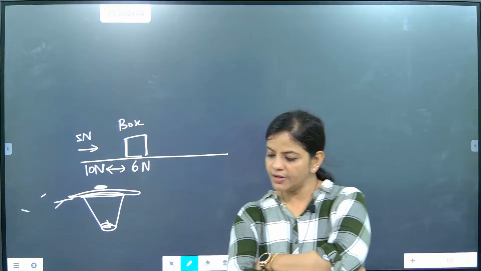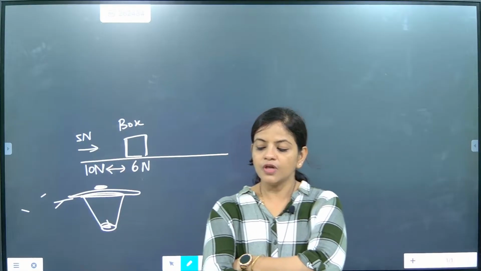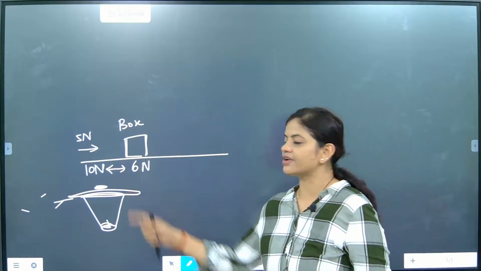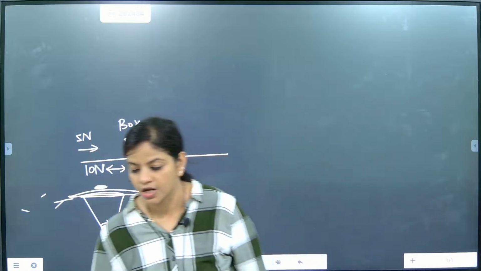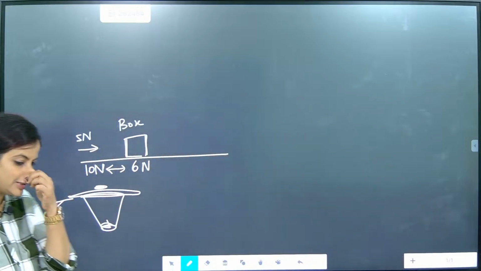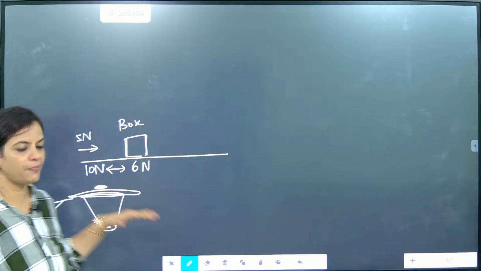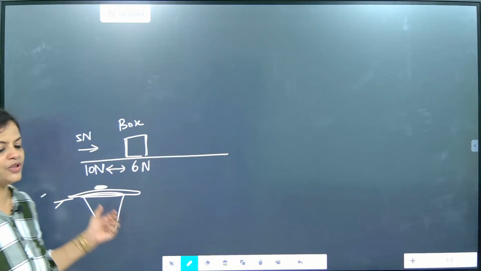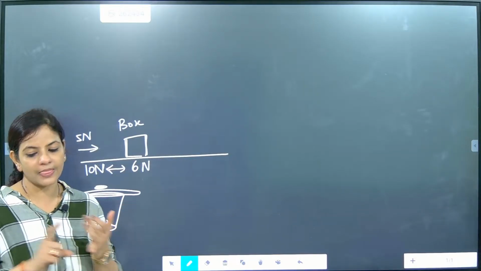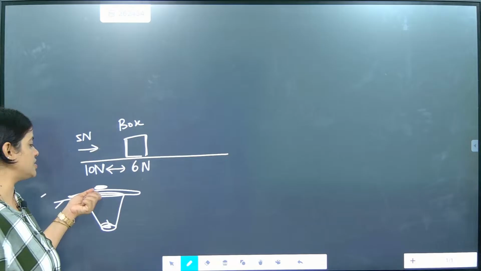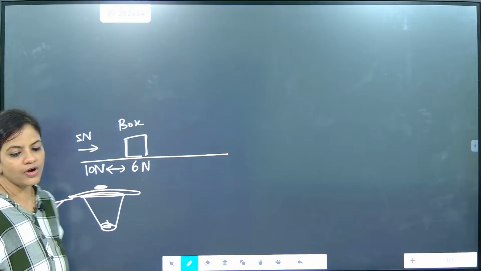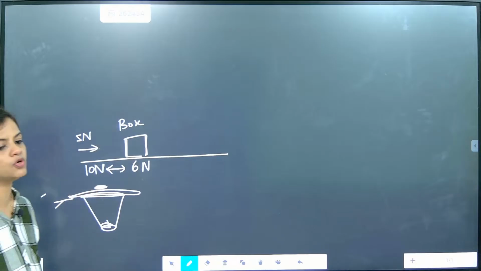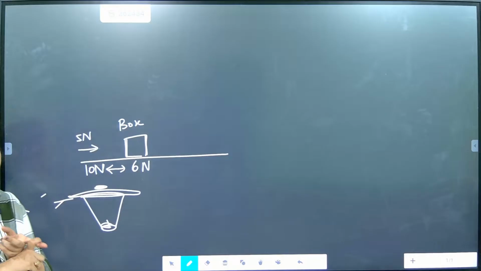Inertia in moving. Okay, the movement, beta, because one thing will be at rest and another thing will come in motion. So which one will be at rest? The coin and paper are both at rest. But when you move the paper, which one will come in motion? Now you tell me. If you are trying to push it, which one will come in motion and which one will still remain at rest?